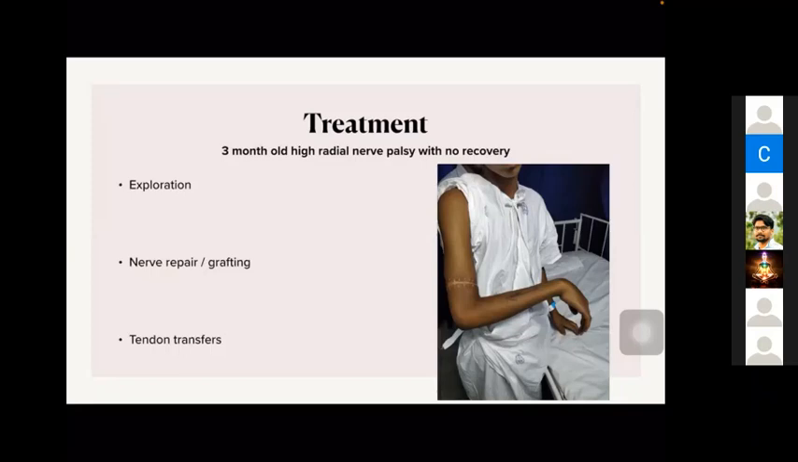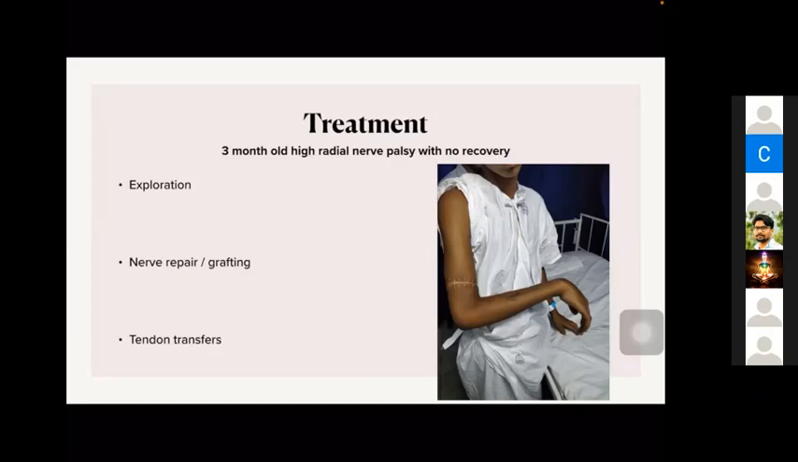Okay, and we can repair the nerve, and sometimes there will be a need for nerve grafting. In a 3-month-old injury, anyway, there will be a need for nerve grafting. The ends will be slightly retracted and degenerated, so some gap will be there, obviously. After the nerve repair, we have to wait for nerve recovery.